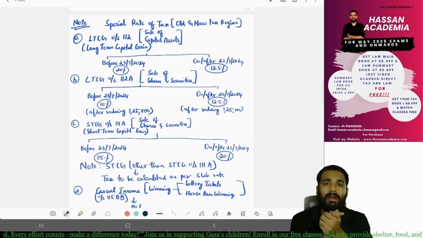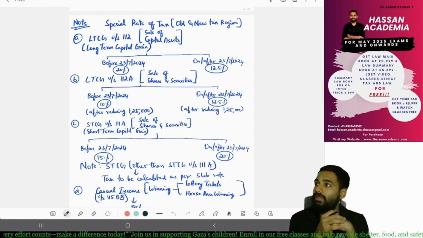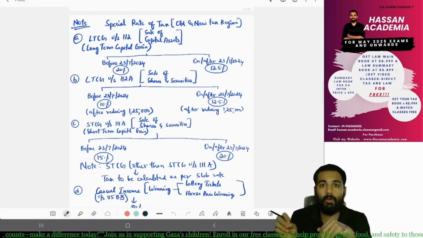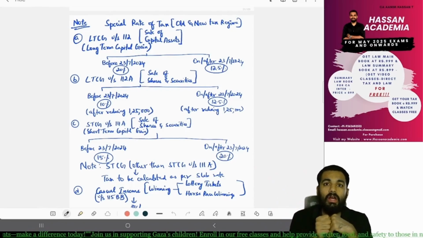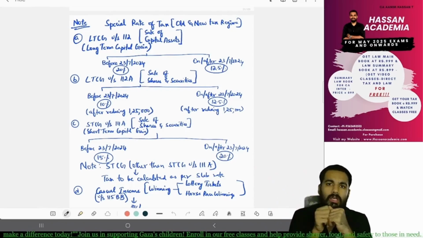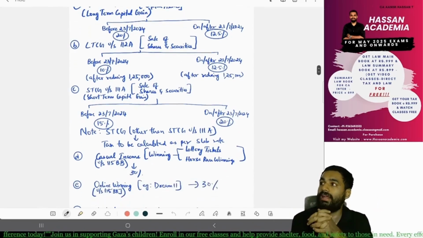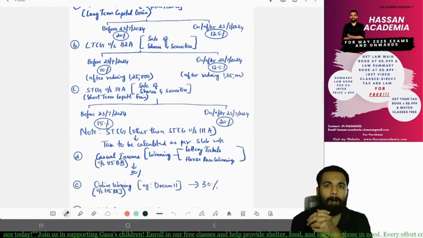When it comes to long-term capital gain under section 112A, before 23rd July it was 10%. Now it is 12.5%. But after reducing what amount? After reducing 1,25,000 rupees. Yes or no? Yes. And short-term capital gain under section 111A, what is the rate?